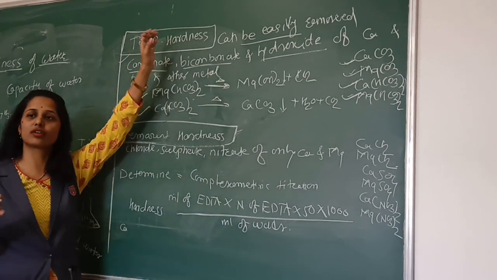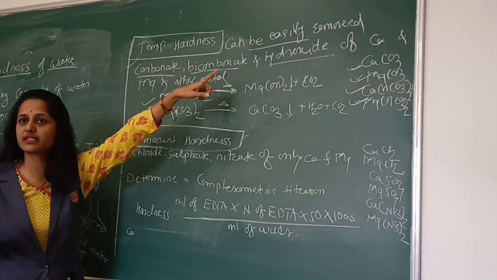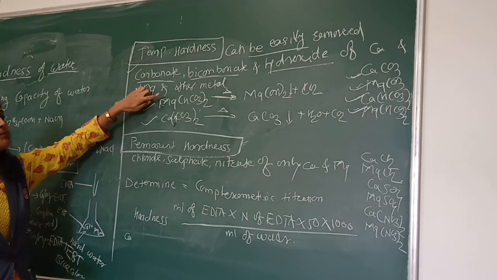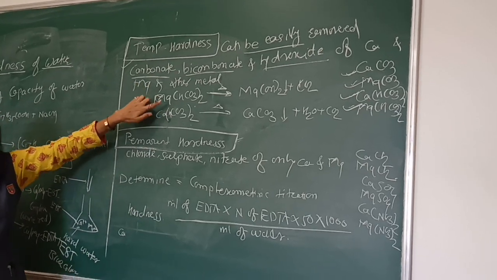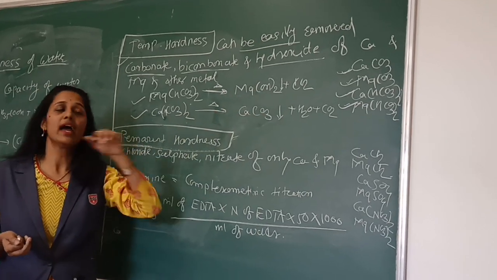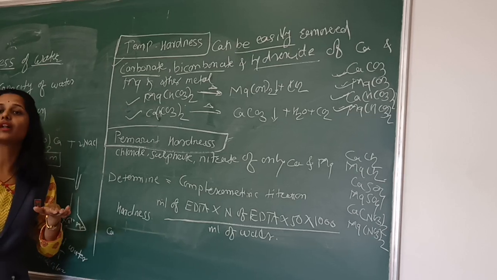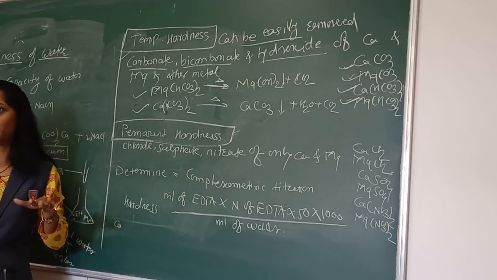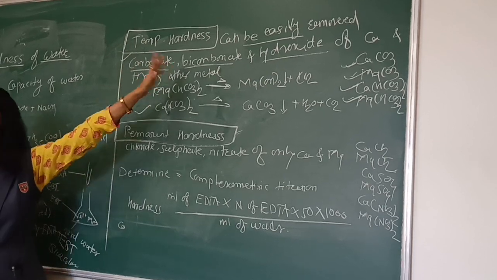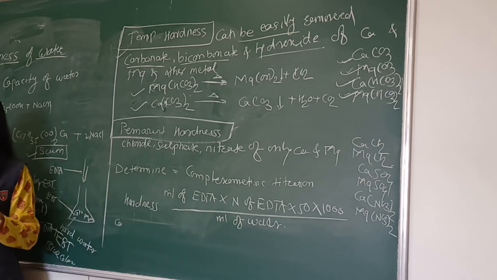So when water contains temporary hardness and we boil that water, these temporary hardness causing salts get converted into insoluble compounds and collect at the bottom of the container, and the upper water is free from temporary hardness. So temporary hardness can be removed easily by mere boiling of water. So it is temporary.